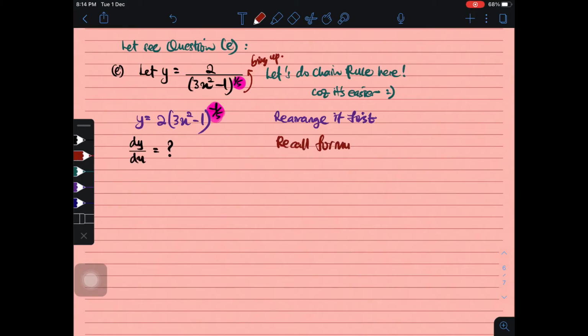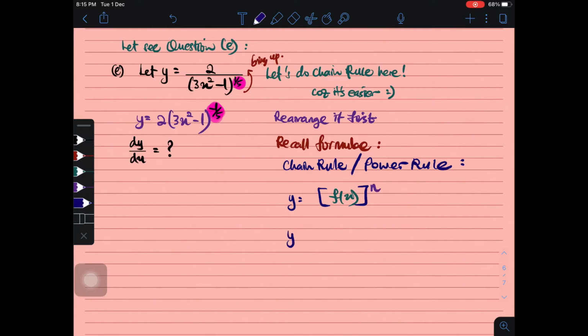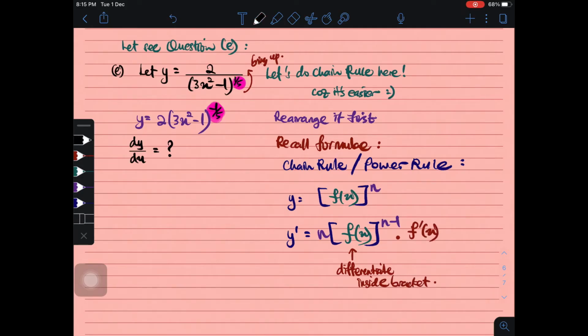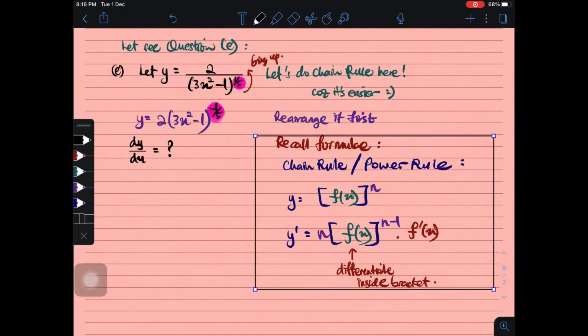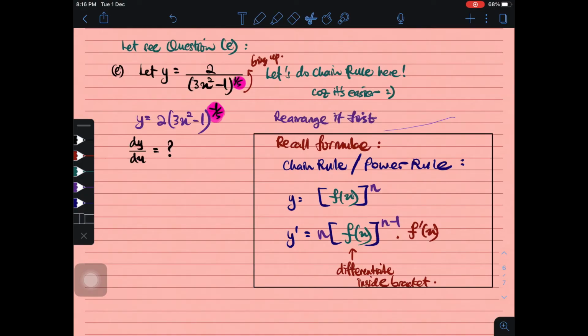I have to differentiate it, but I need to recall the formula first. The formula of chain rule, or we call it as power rule. So we have function y equals f(x) to the power of n. When we want to differentiate it, we need to bring the n down and the f(x) remains, and the power becomes n minus 1. And then you have to times it with f prime. Where does it come from? It is just by differentiating the green function, and you get the red function, which is the f prime. Okay, this is the chain rule, the most basic rule you need to know, and you must be good at it.